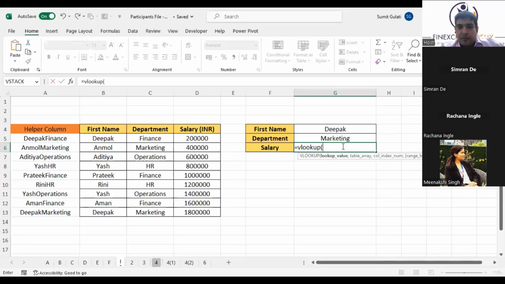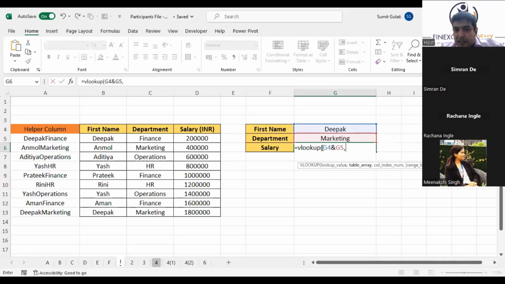Type in equal to VLOOKUP, open the bracket. Done. Now select this cell. When it is asking me what to look up, select this cell, put an ampersand in between and select this cell. Then put a comma.